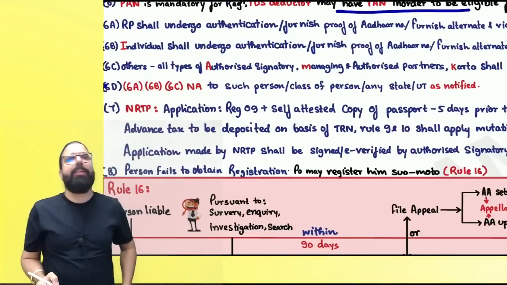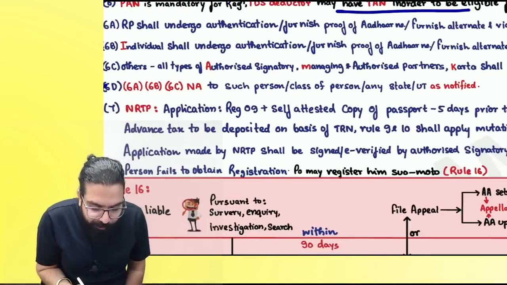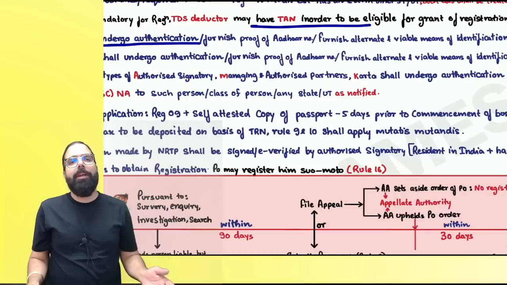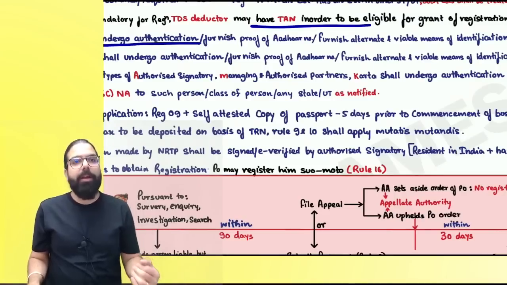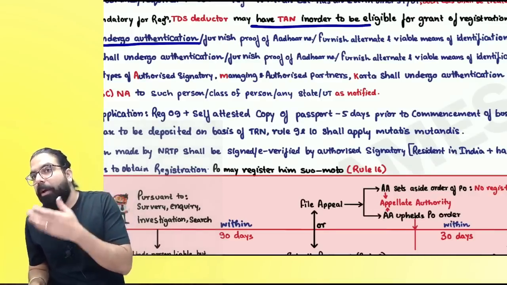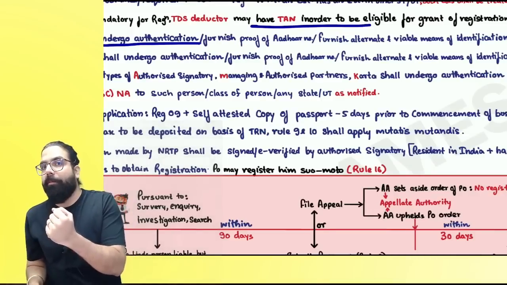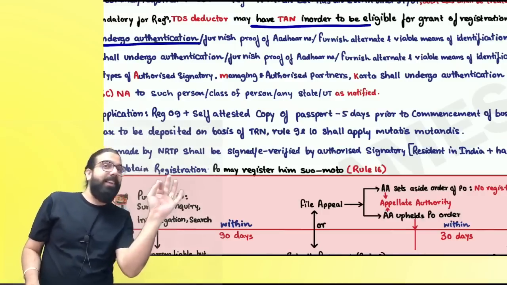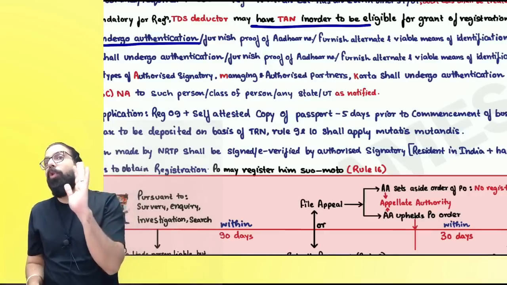Everyone listen to me very carefully. 6A says if you are already a registered person, now what happened? People were going ahead and issuing dummy invoices, bogus invoices, and running away. So the government said that when granting registration, we want to authenticate your Aadhaar. Are we clear, everyone? Hence the government, under 6A, 6B, 6C, and 6D, specified the people who will be required to do Aadhaar authentication.